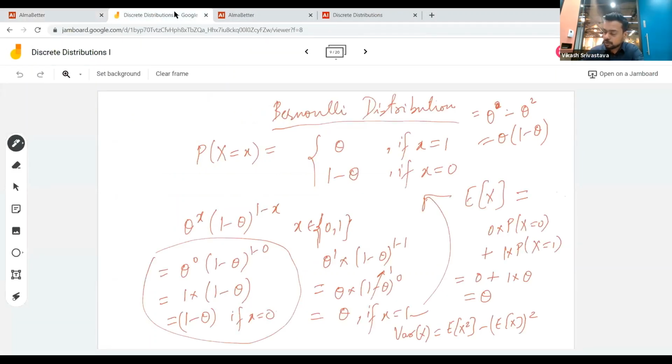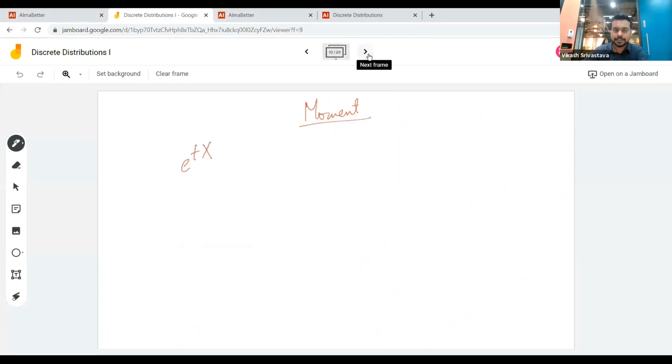If you talk about moments, in fact, they are moment generating functions, essentially written as e to the power tx. If you know the expansion of this, it is 1 plus tx by 1 factorial plus tx whole squared by 2 factorial, something like this.